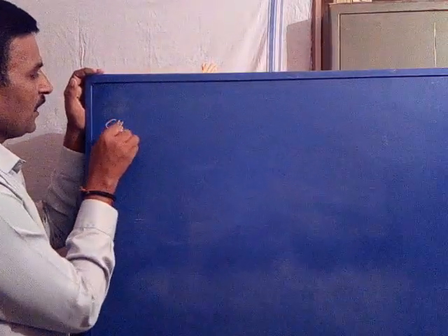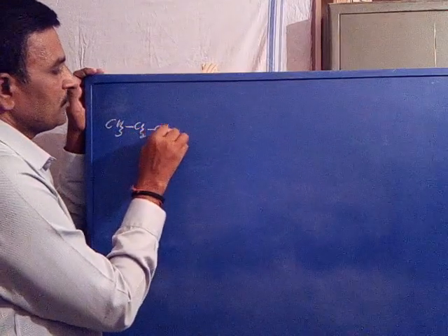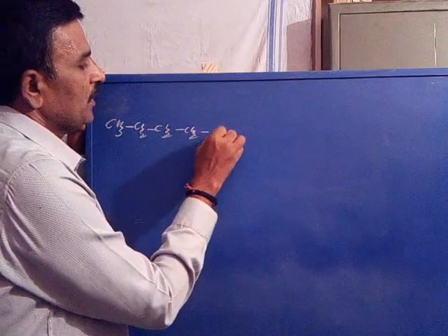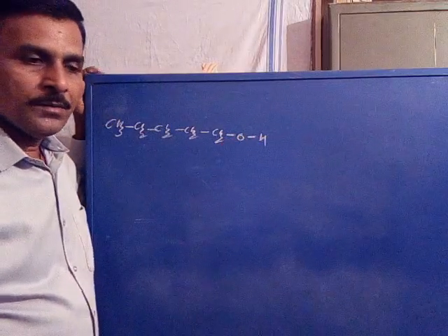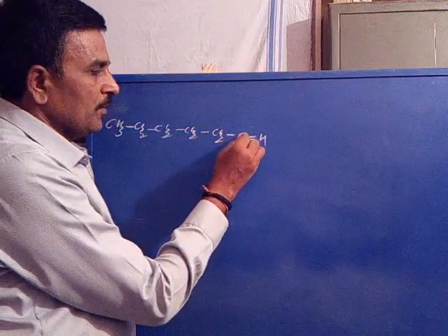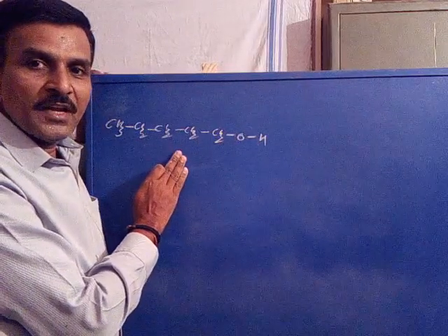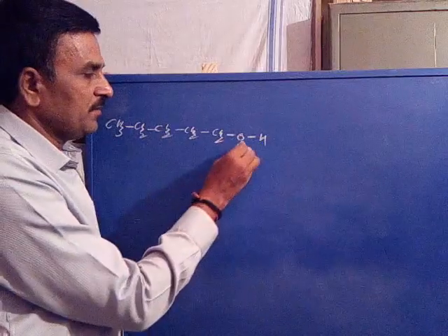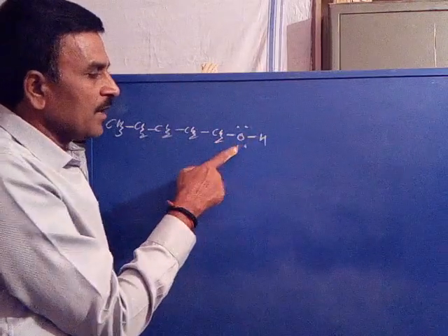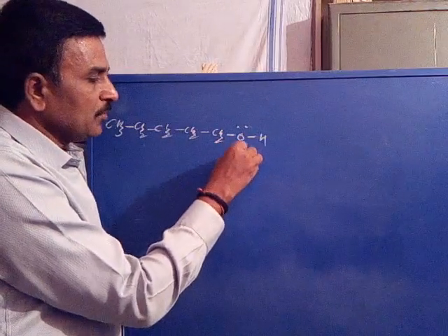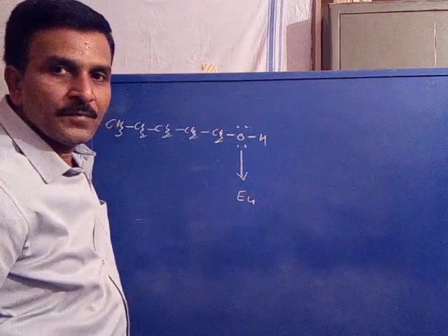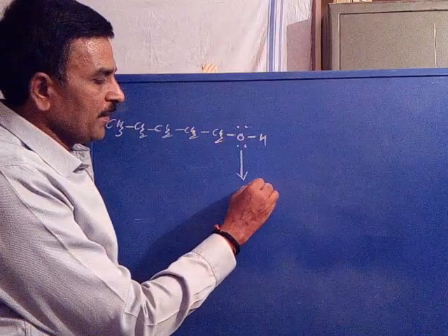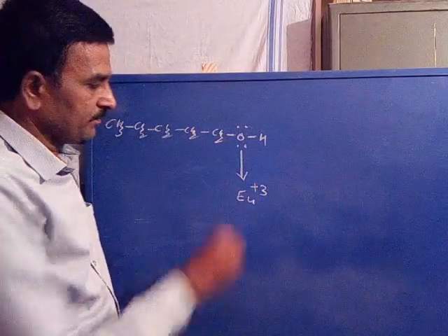Take CH3, CH2, CH2, CH2, CH2, OH. This is N-pentanol, which we discussed earlier. When we add lanthanide shift reagents to this molecule, through the non-bonding electrons of oxygen it is coordinated with the europium plus 3 ion of the complex.